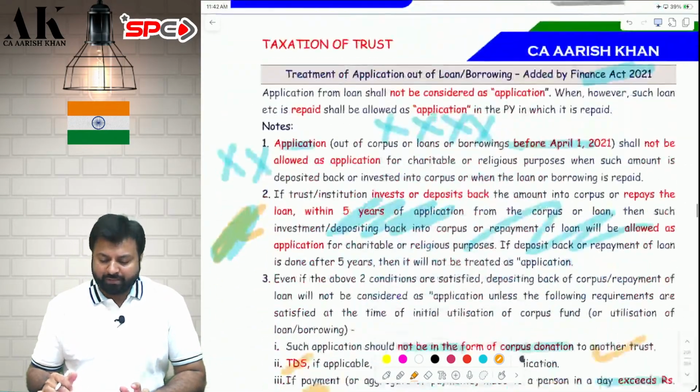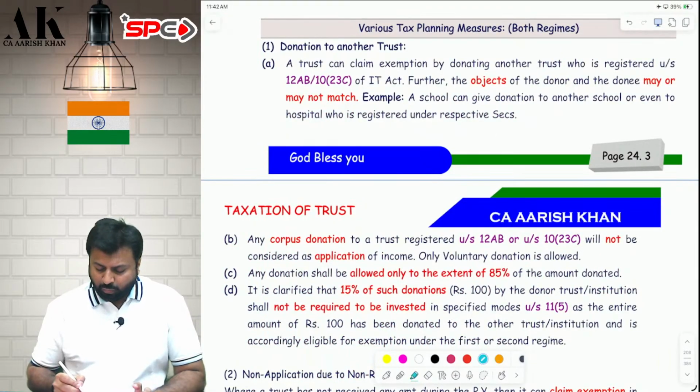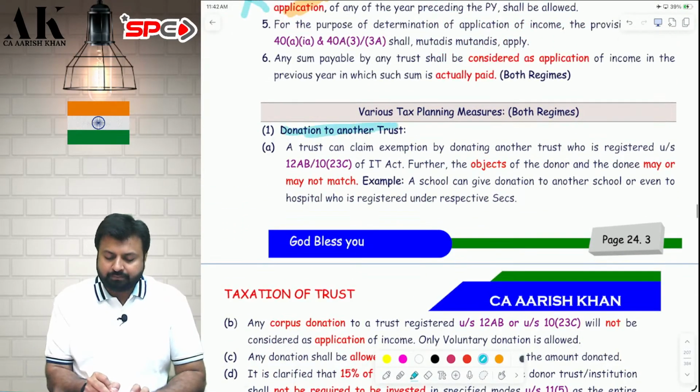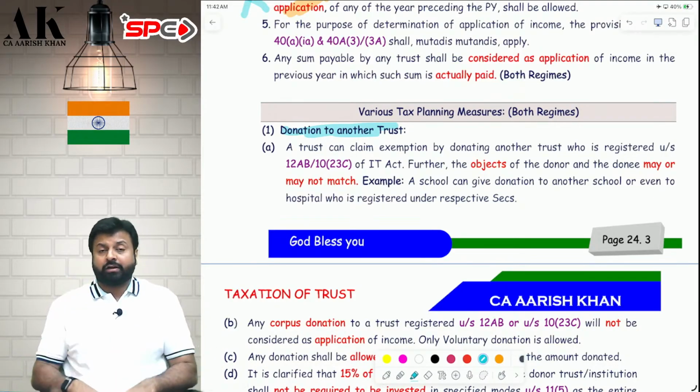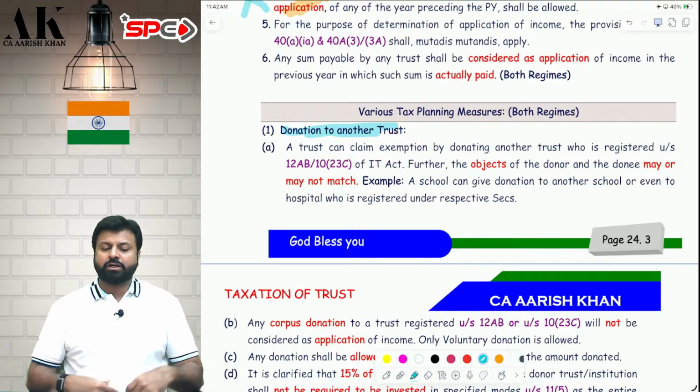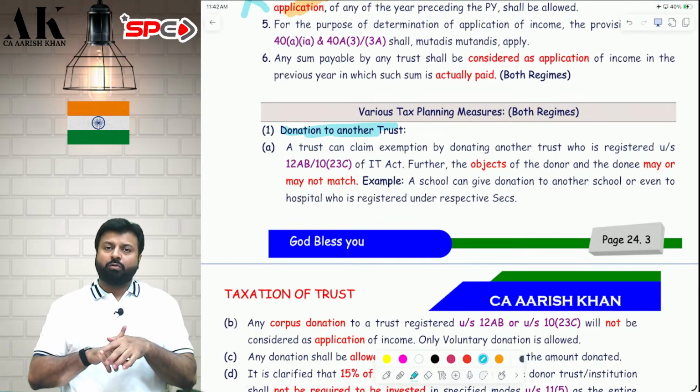There are 4 tax planning measures that I have identified under the income tax law. One by one, I am saying all of them. First one. If you are not able to apply the money for the objects of your trust, you can give that money as a donation to another trust and claim that as an exemption. So what are the conditions for that?